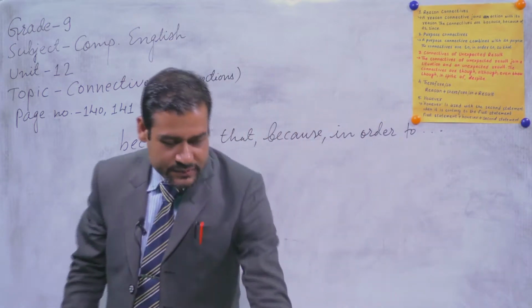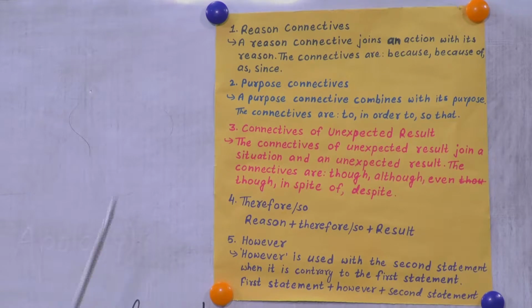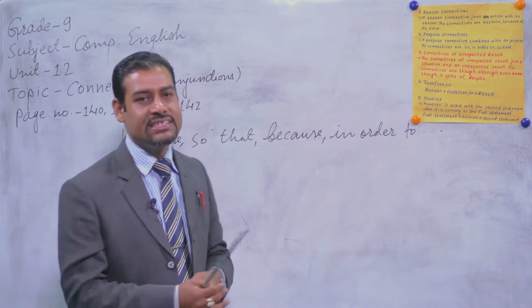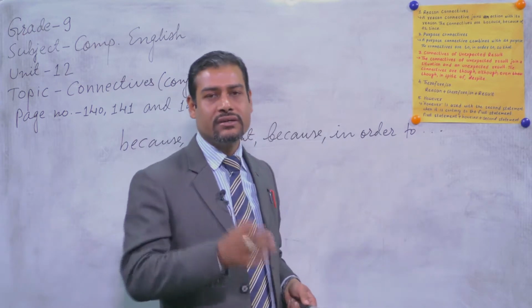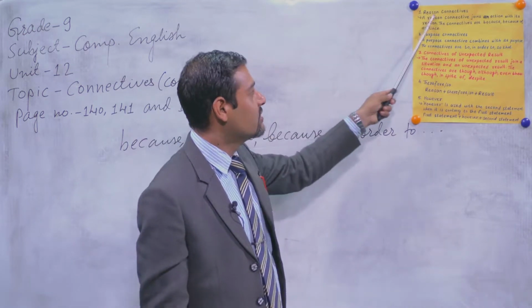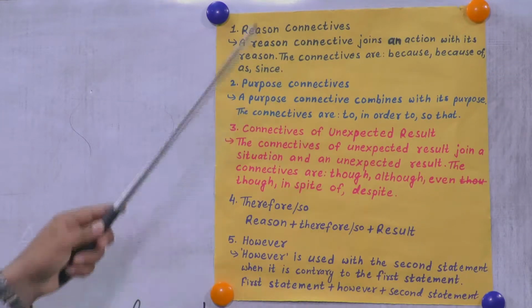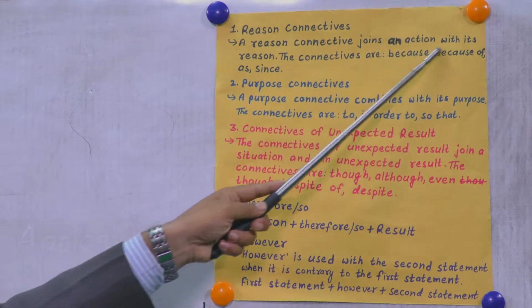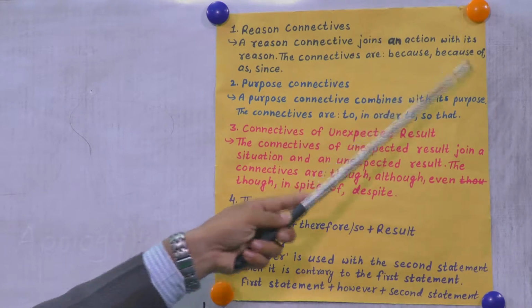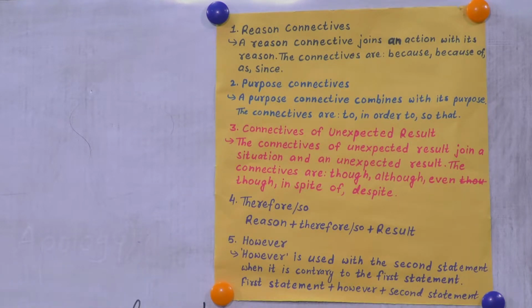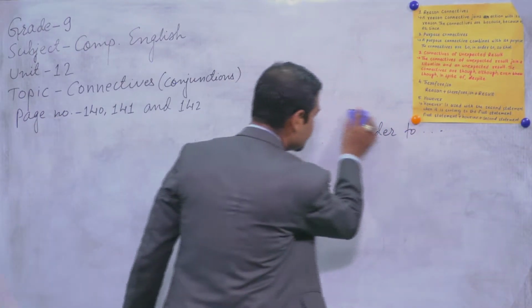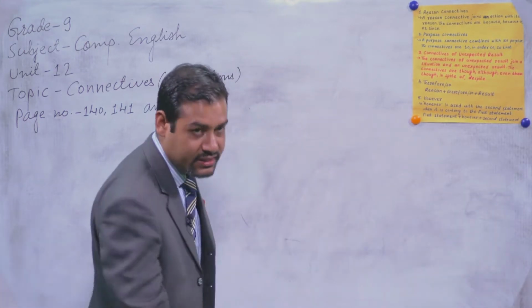Look at the chart paper and you can see reason connectives. If you want to link up, connect, or relate the action with a reason, at that time you have to use some particular connectives and they are written under reason connectives. Good. A reason connective joins an action with its reason. The connectives are because of, as, since. So let's try to practice. For example, I would like to request you to construct a sentence consisting of because first. Can you tell me a sentence?